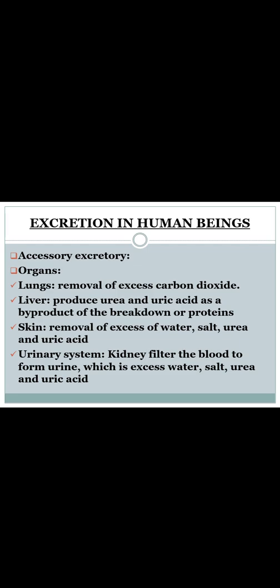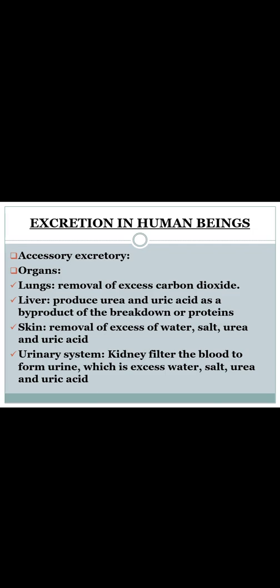Next, coming to excretion in human beings, what are the accessory excretory organs? That is lungs, liver, skin, and urinary system. These are all the accessory excretory organs. First let us study about lungs. What is the function of lungs? In the previous topic we studied the respiratory system. It removes excess carbon dioxide, an unwanted gas. We breathe in oxygen and give out carbon dioxide. Lungs play a major role in the removal of excess carbon dioxide.